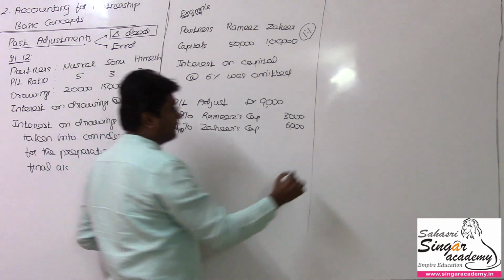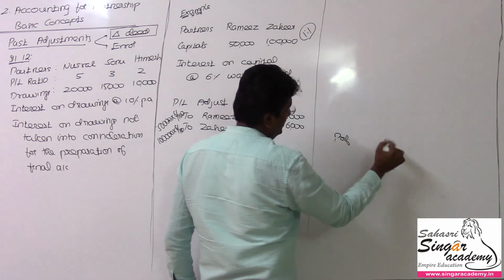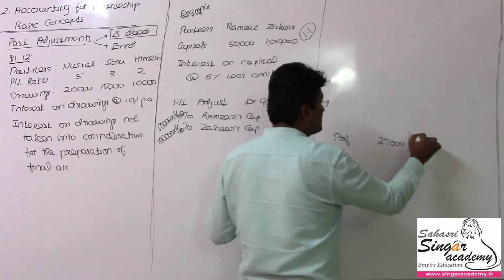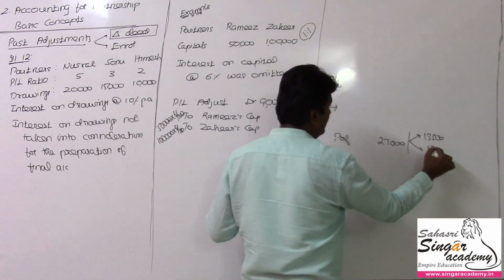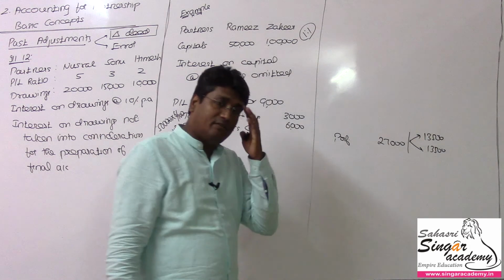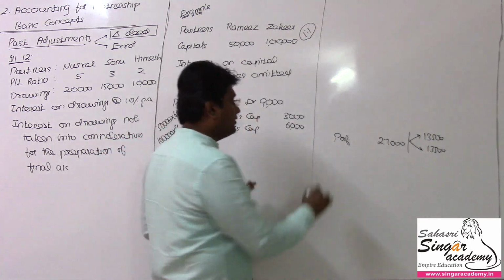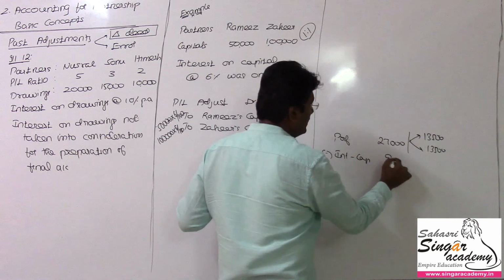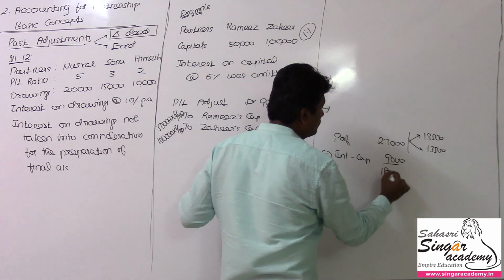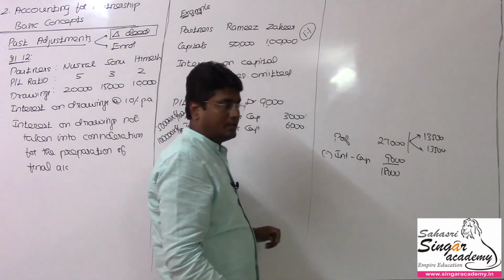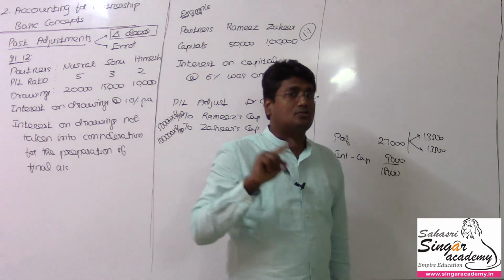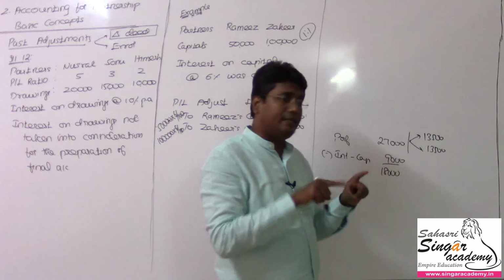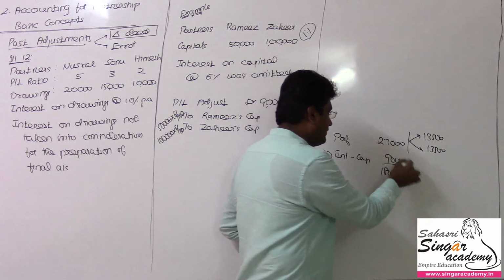Assume that the profit could be around 27,000 rupees. This might have been shared between these two as 13,500 and 13,500. Later they realized this 27,000 is before interest on capital. If interest on capital had been charged, how much is it? 9,000. 9,000 would have gone out, so only 18,000 could have been distributed. This 13,500 is a wrong credit. Only 18,000 should be distributed to these two in their P&L ratio, 9,000 each. So the difference between these two is nothing but 9,000.